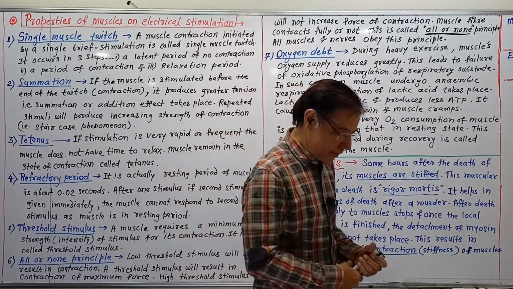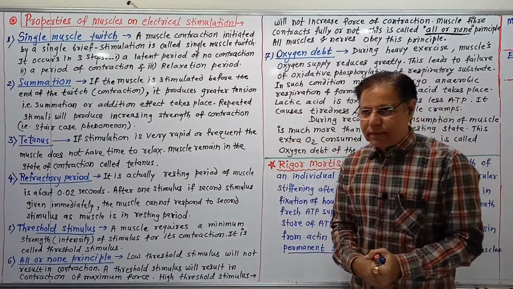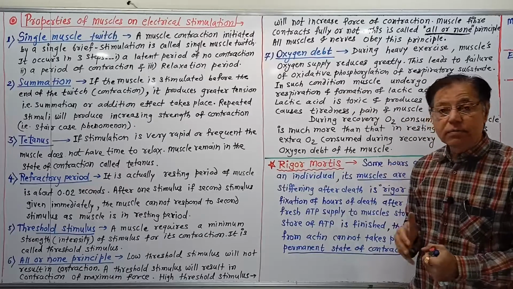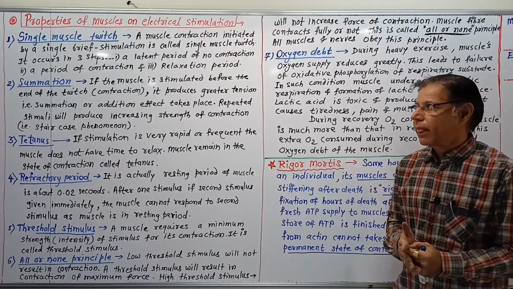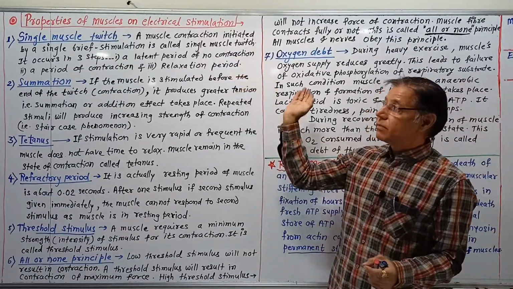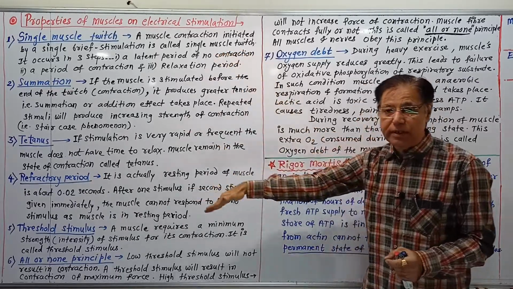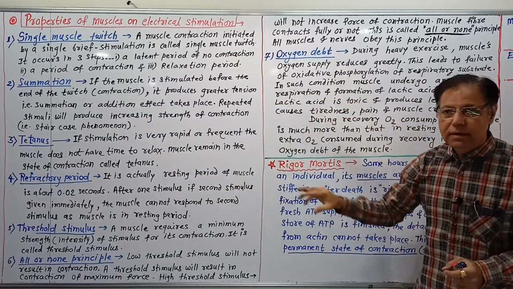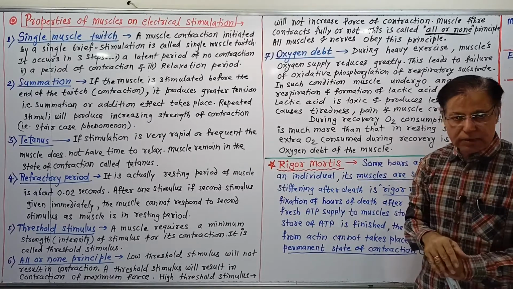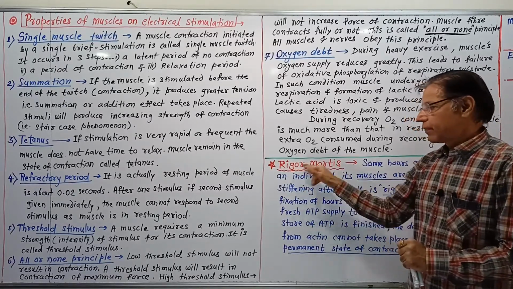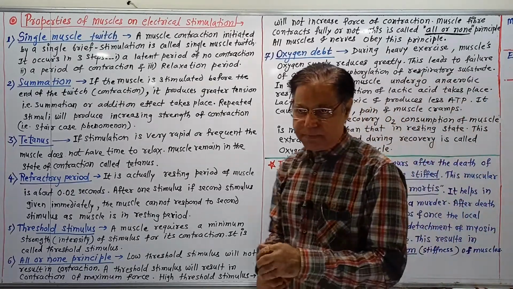Then the next topic is rigor mortis. Previously we learned about the 7 properties of muscles on electric stimulation. Now rigor mortis.